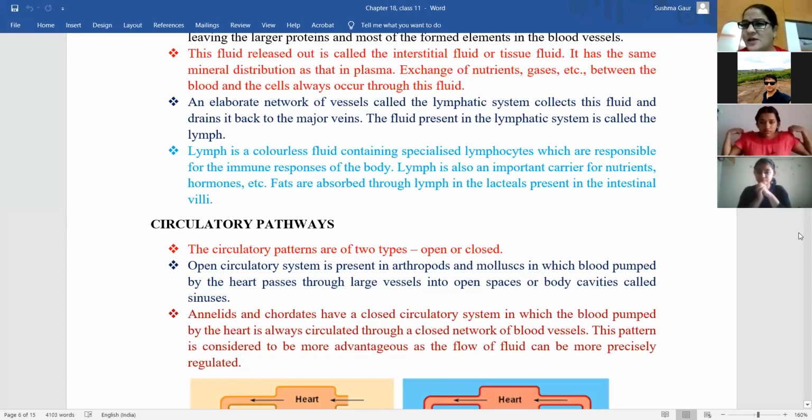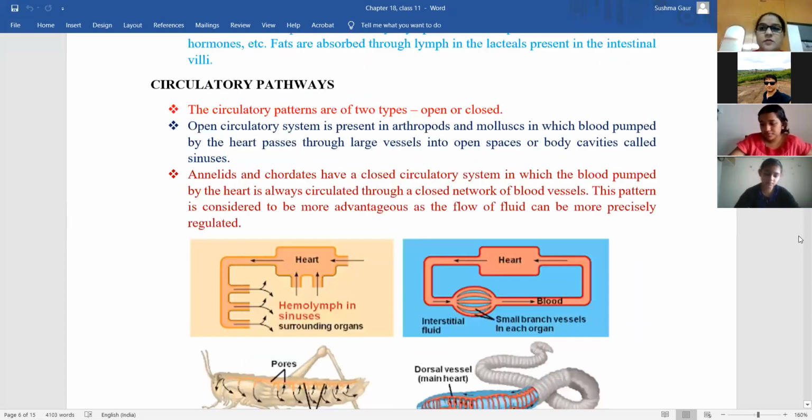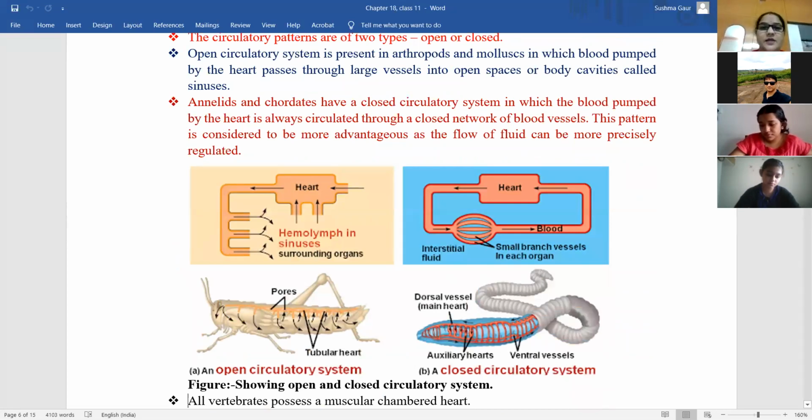So chapter 6, I think the anatomy of flowering plants, we will be doing in the last. So which chapter has started in your school? This one is finished? I'm almost finished. Okay, then we will also finish this chapter today only. Do you have any idea which chapter your ma'am is going to start next? It might be excretory, but I am not sure. Okay, see, alright, let's see.